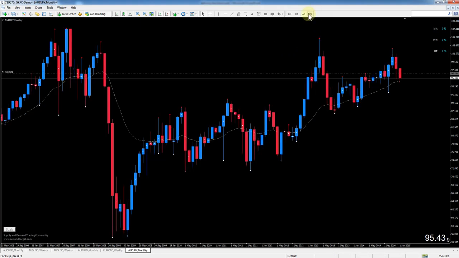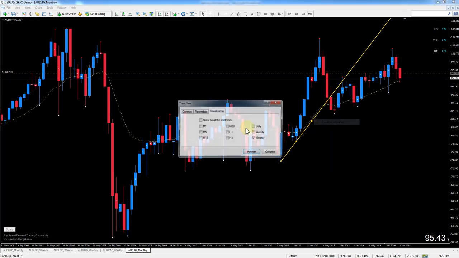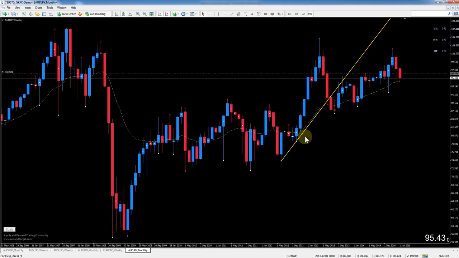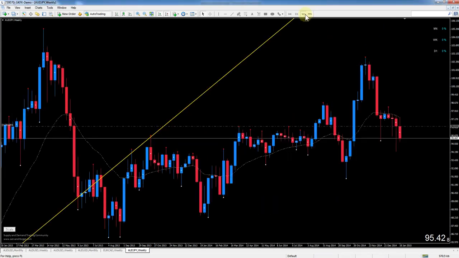So when we look at the monthly time frame, we may assess that the trend is up, okay, by connecting at this moment in time the latest two valleys, and then we update the trend line to this valley. So this is the monthly trend at that moment, okay? If I change this to visualize on lower time frames, this is the monthly trend. So at this moment in time, price was in an uptrend on the monthly.